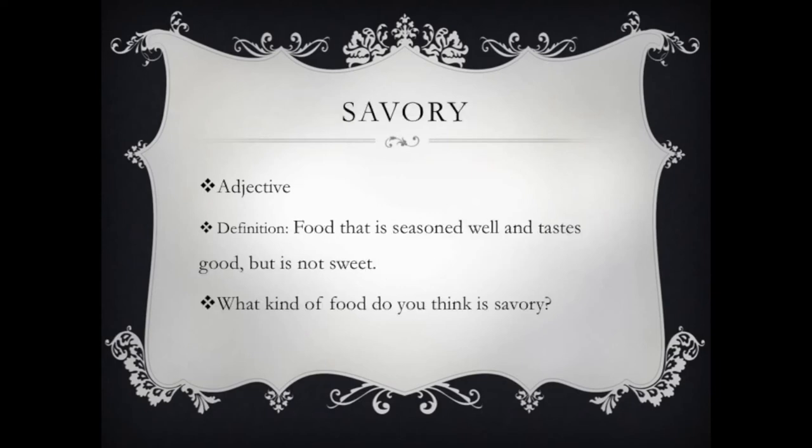I hope you're not too hungry while you're looking at this next word on our list. The word is savory, and savory is an adjective or describing word when it's used in a sentence. The definition of savory is food that is seasoned well and tastes good, but is not sweet. Many people go to a restaurant for their savory dishes. Now think about this question. What kind of food do you think is savory? Write your response on your vocab sheet.